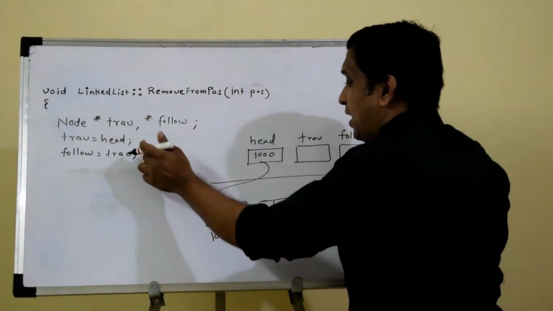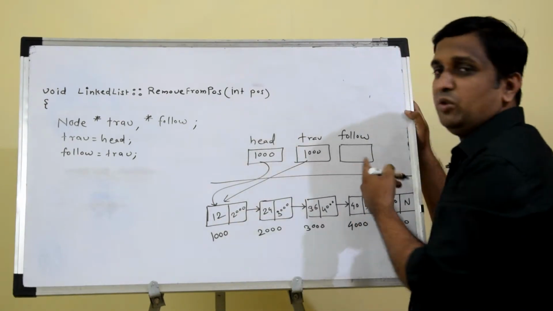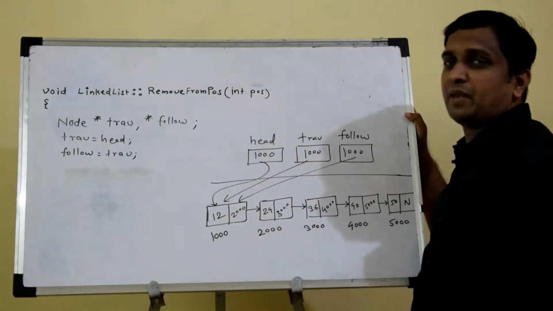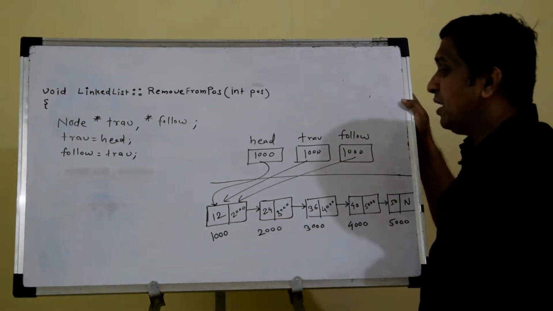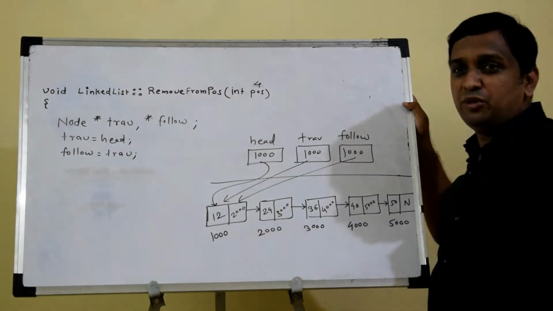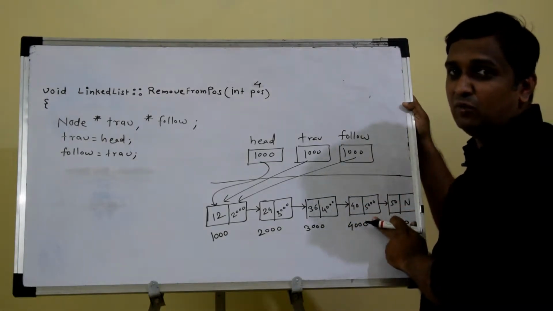Now trav is equals to head, that means this 1000 is here and it is pointing to the first node. Follow equals to trav means this is also pointing to the first node. After that, now what I will do, first I suppose I want to delete a node which is at 4th position, that means 1 2 3 4. I want to delete this node with value 40.